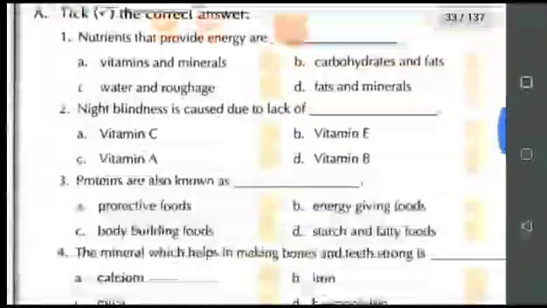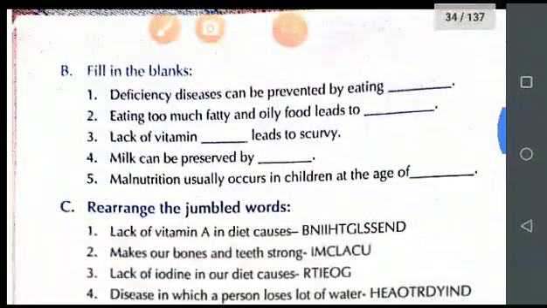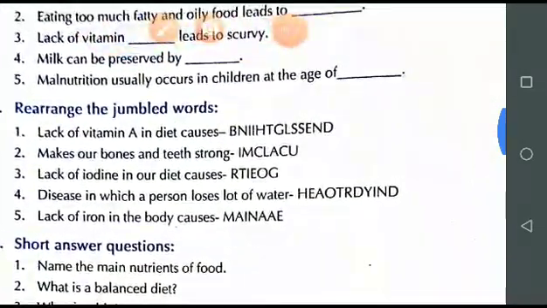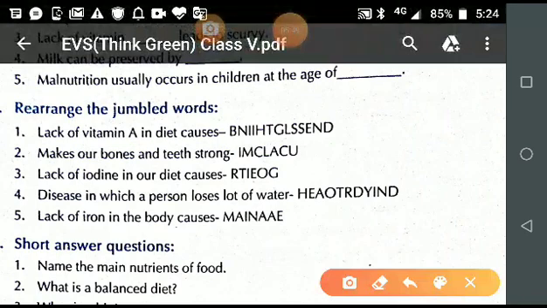Students, see the portion which is underlined with a red color pen. It means I am explaining this question.